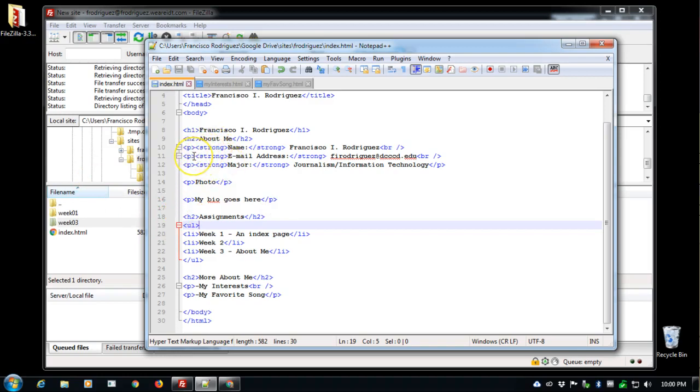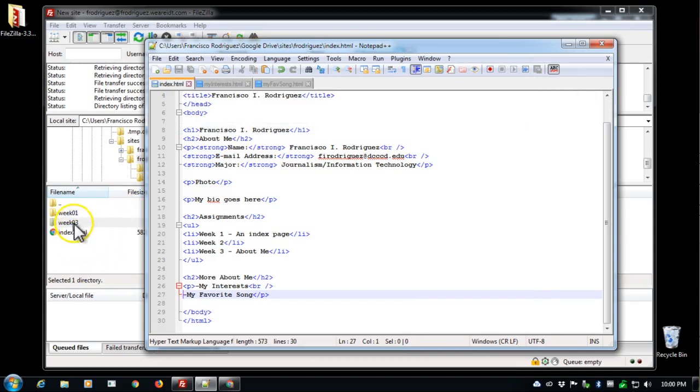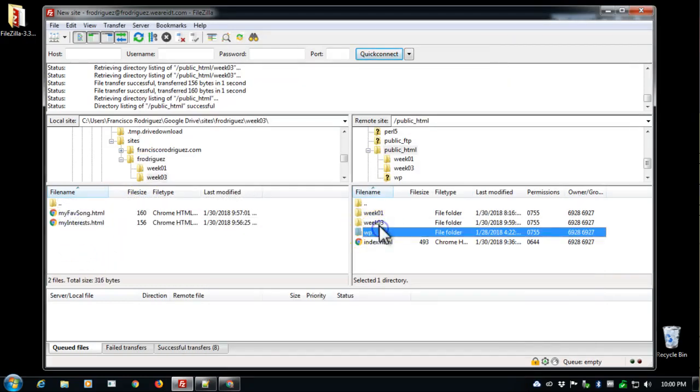Oh, I see. I'm starting a new paragraph every time, and I don't have to since I did use a break line. So basically this paragraph is one long one with breaks, and I should do the same thing down here. The joys of live coding. File, save again. Now I can go into week 3.